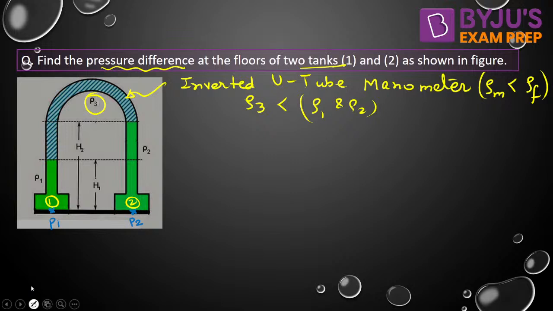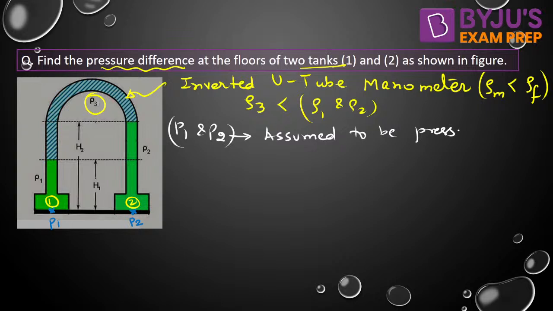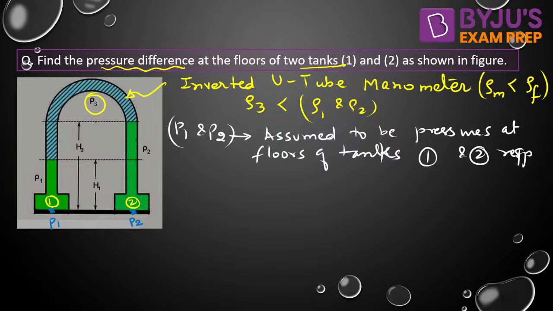So P1 and P2 are assumed to be pressures at floors of tanks 1 and 2 respectively, right?